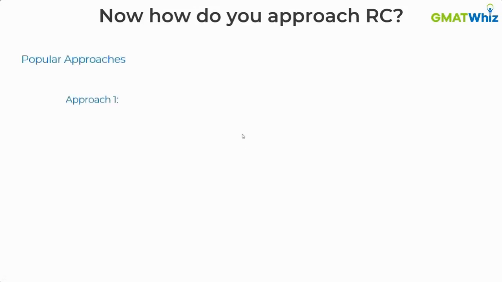One of the most popular approaches: read the first line and the last line of every paragraph. You don't need to read the complete paragraph, and at the end of the day, it's all about saving time, right? So you read the first line and the last line, you get an idea of what is there in that paragraph, and then you jump to the questions, then come back to the paragraph if required for relevant questions. That's one approach that is prevalent.